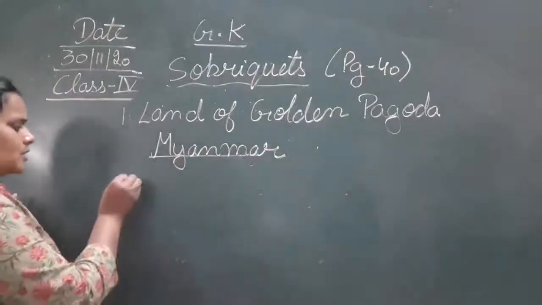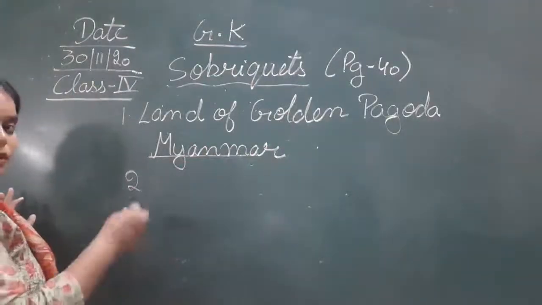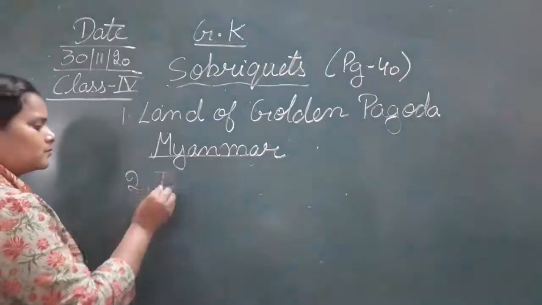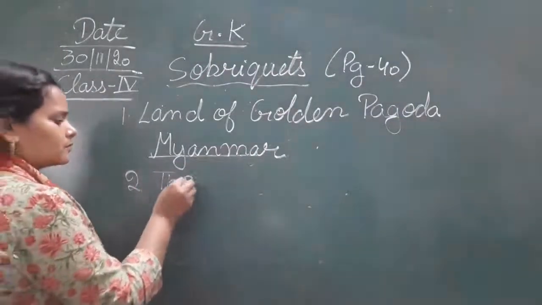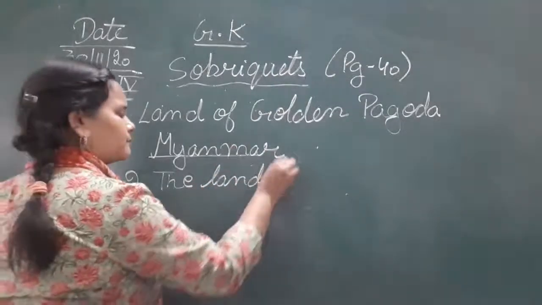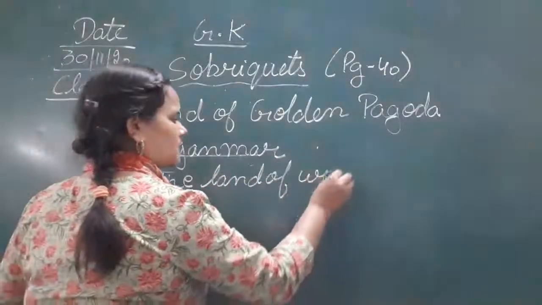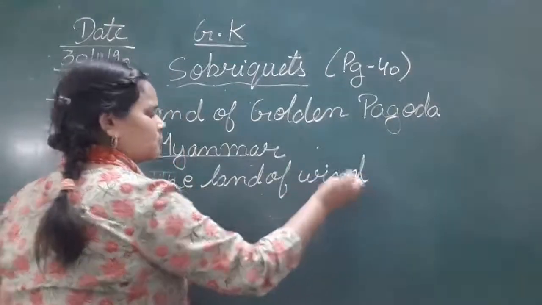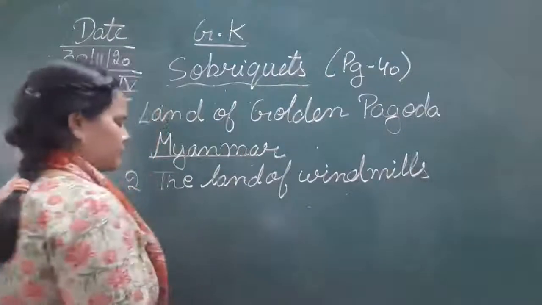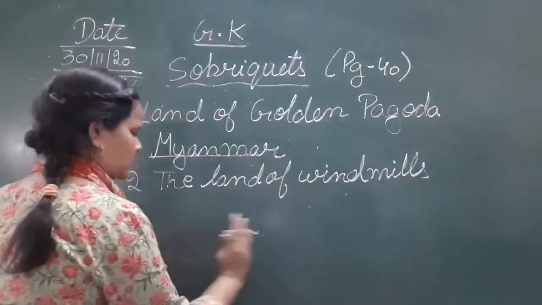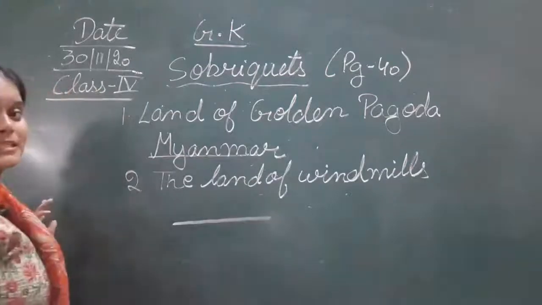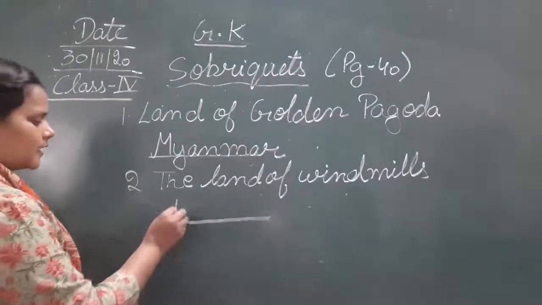That is the second one. Just write down in your book. कहीं बुक में लिख लीजिए और you can write in the notebook as well. The land of windmills, the land of windmills is, that is written here, the land of windmills is Netherlands.